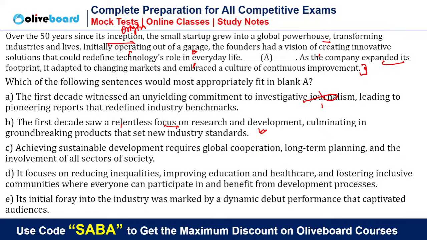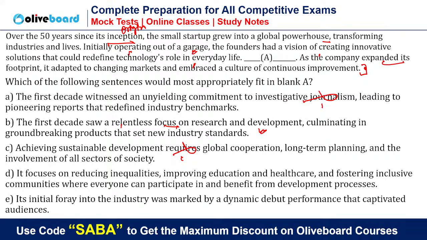Can we go? C is saying achieving, everybody is saying C. So tell me first thing, achieving sustainable development requires. Are you talking about future? You are talking about future or you are talking about past? So first of all, we will eliminate C.